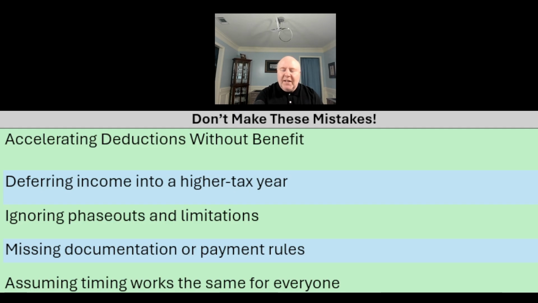Ignoring phase-outs and limitations. Okay, sometimes the IRS or Congress thinks too much of something is not a good thing, right? So sometimes there's limits on how much you're going to be able to deduct. And you need to be aware of that, because if you don't know the phase-out and the limitations, you might keep trying to contribute things, but now you aren't getting that tax break any longer. You've put too much money into it, and it's great that you are contributing to whatever it is that you're contributing, but you may not be getting the tax break you think that you're going to actually be getting.